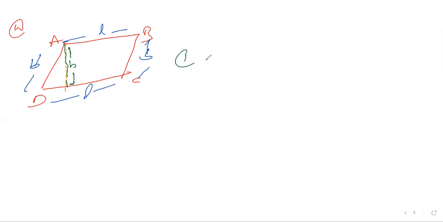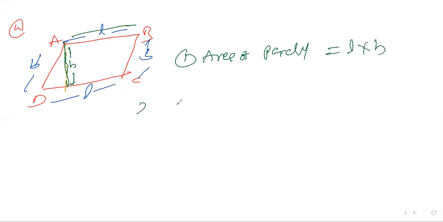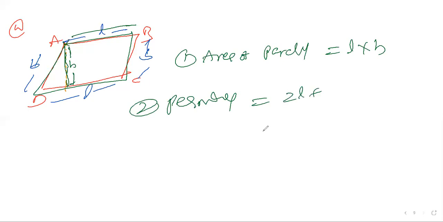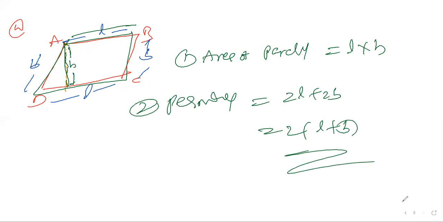First one, area of parallelogram: L into H. Remember, L into H. Second one, perimeter. Perimeter as usual. What is the perimeter? L plus B plus L plus B. All are same, so 2L plus 2B. We can say 2 times of L plus B. It's very simple. Here the parallelogram and rectangle are a little different.